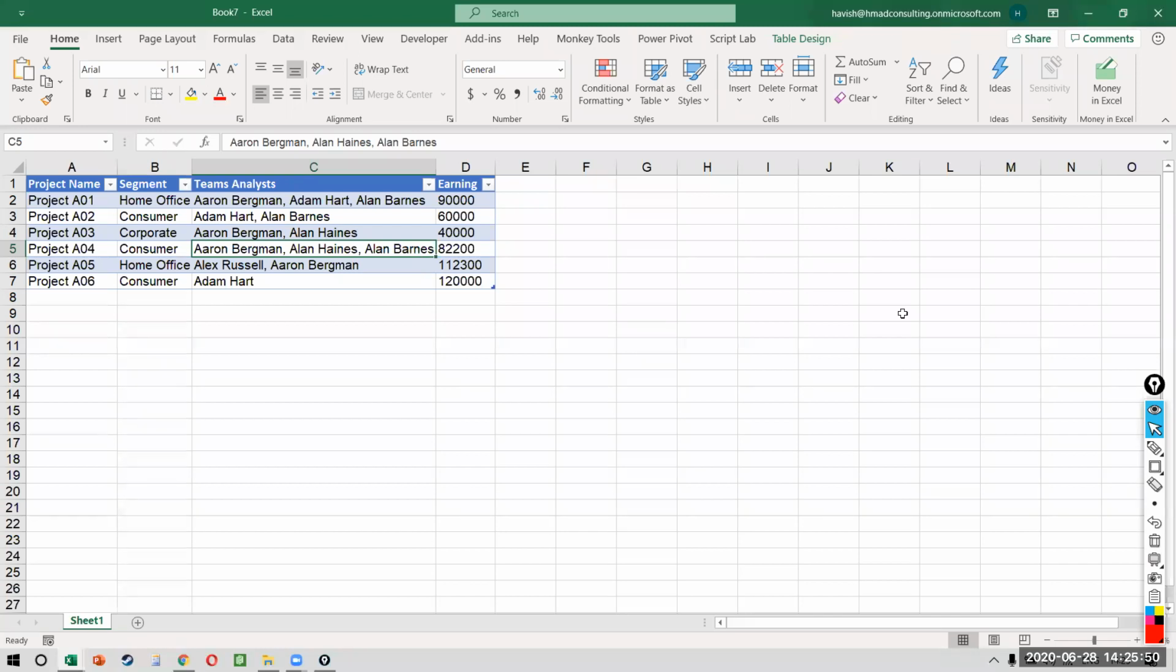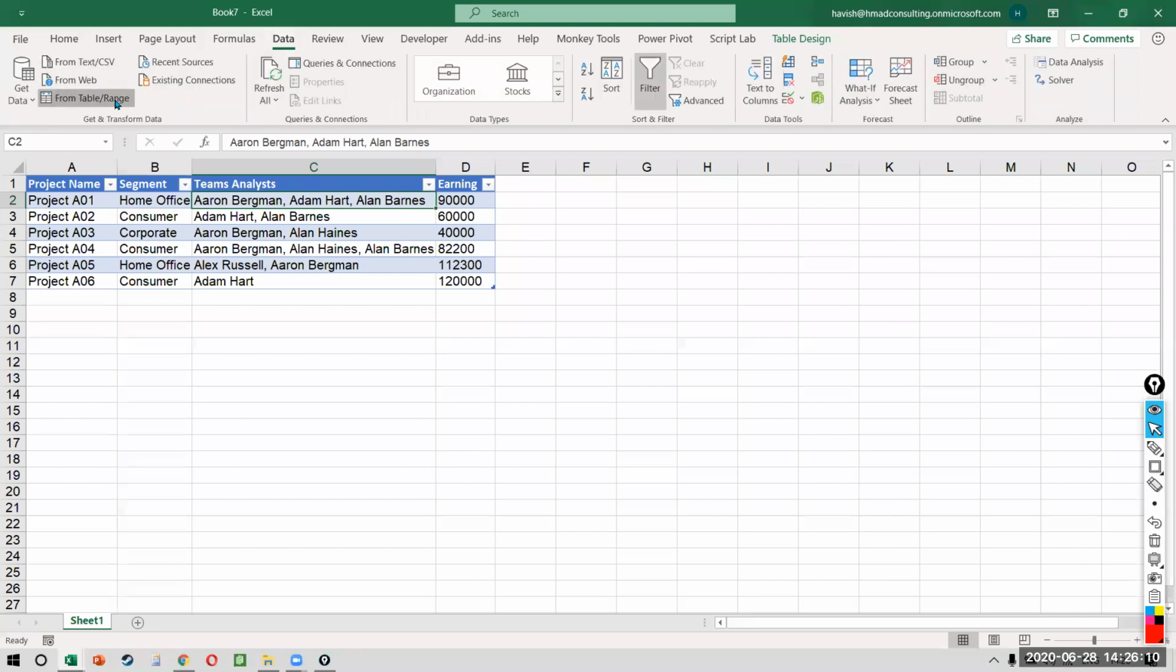Split the names and the earnings in Power Query. Earnings by each of them. Okay. All right. So we want to split the name. How do you split the name? Of course, you want to split the name. How do you want to do it? Okay. Let's send the data to Power Query.